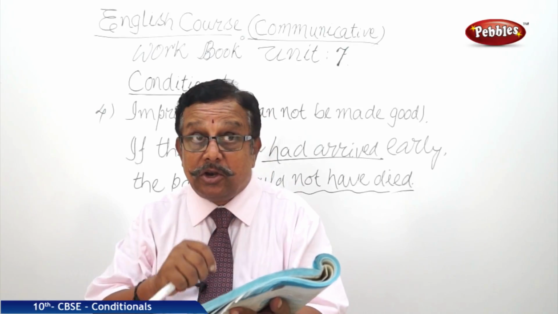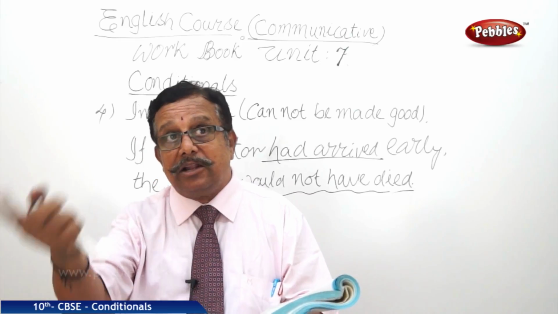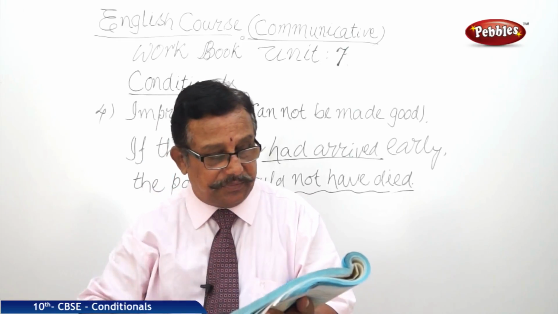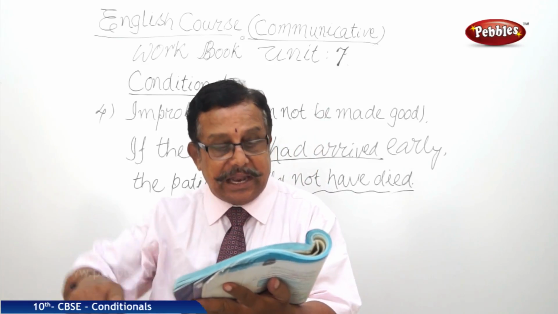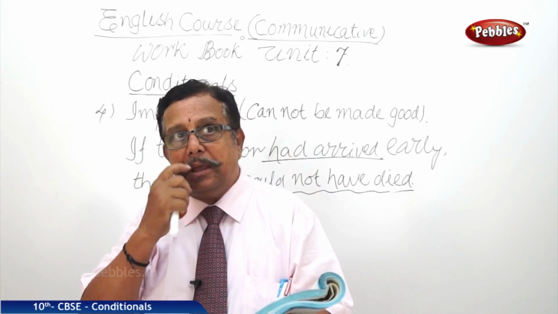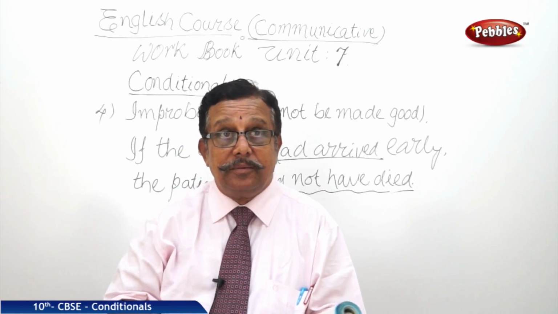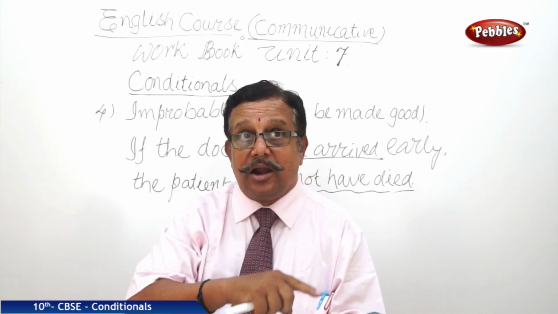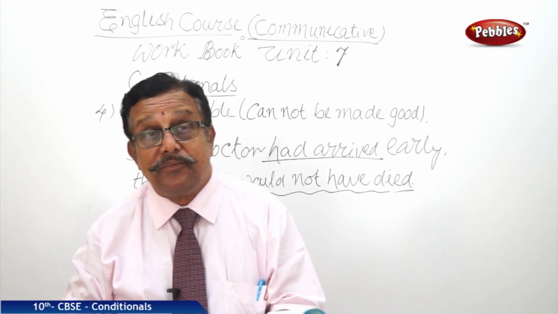And present continuous can be used in the main clause, can also be used in the conditional clause. If you are looking for the principal, you will find him in the auditorium. If you are looking for the principal, so here in the conditional, continuous we are using, and in the main clause we are using the simple future.